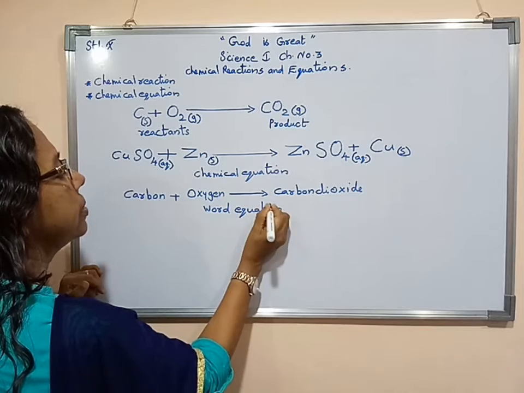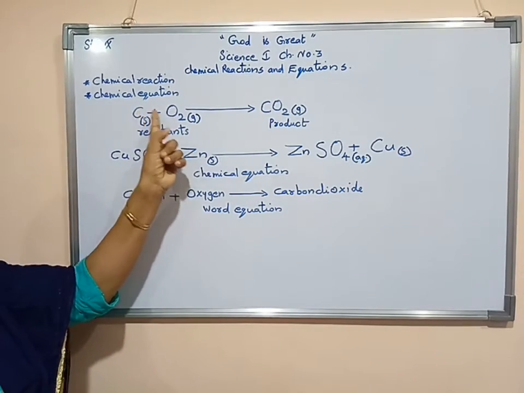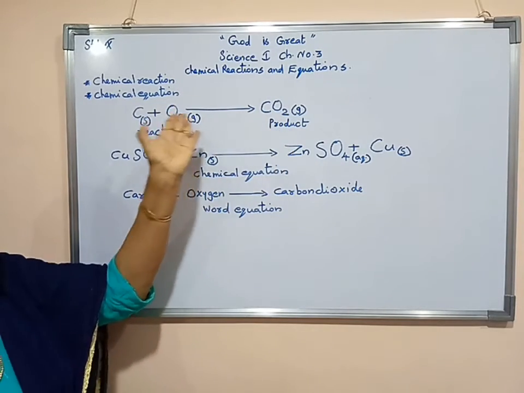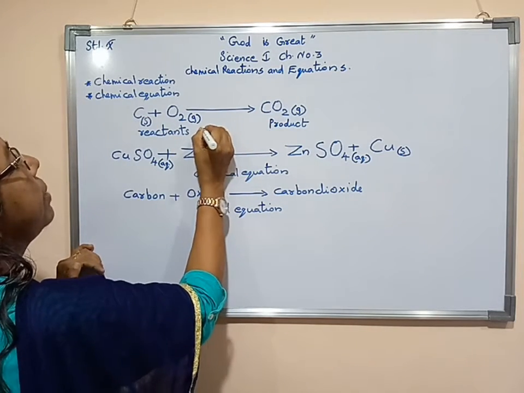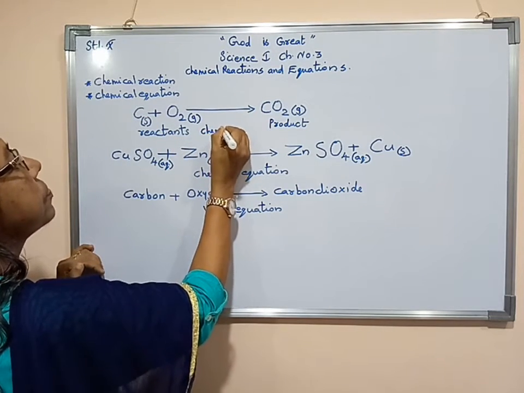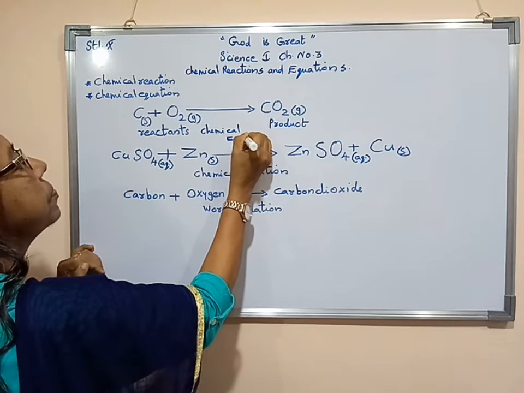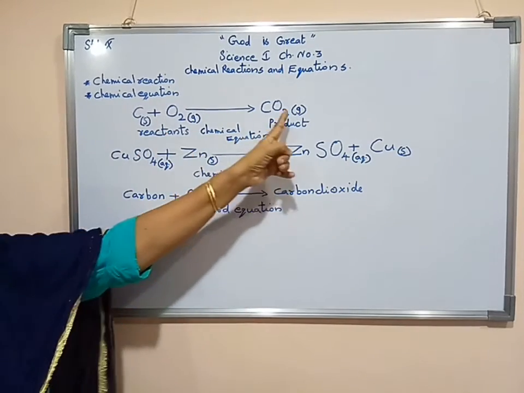Here, in the form of symbols as well as formulae of the chemicals, or we can say molecules, we can write this one as a chemical equation. So this is a chemical equation.